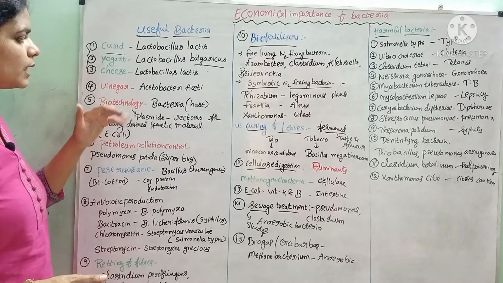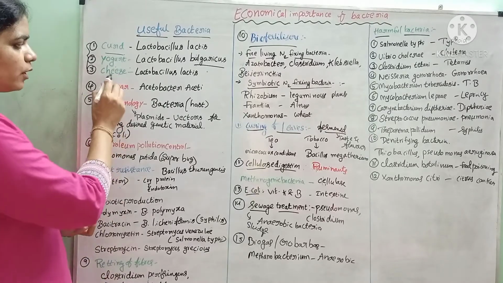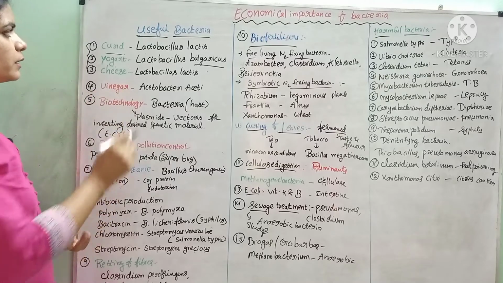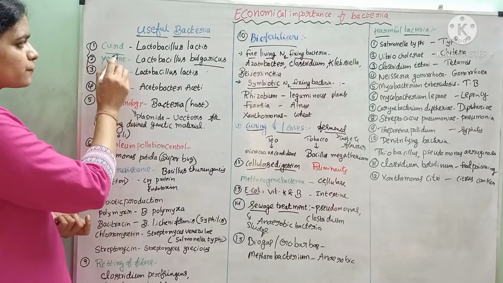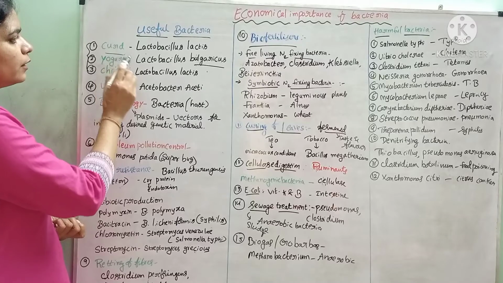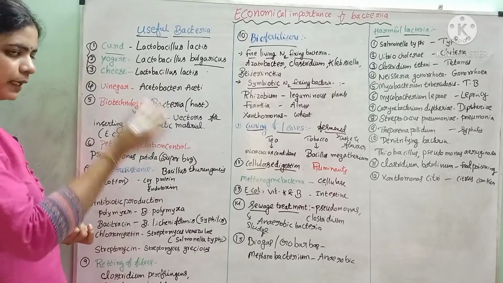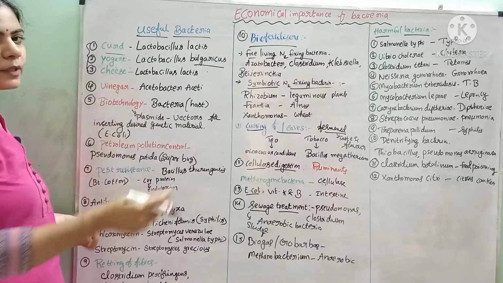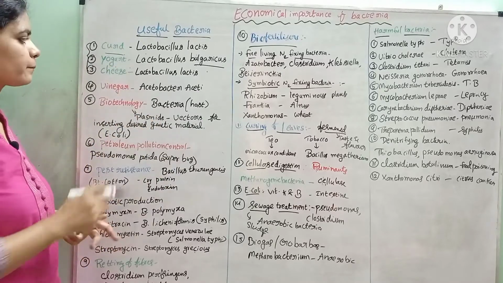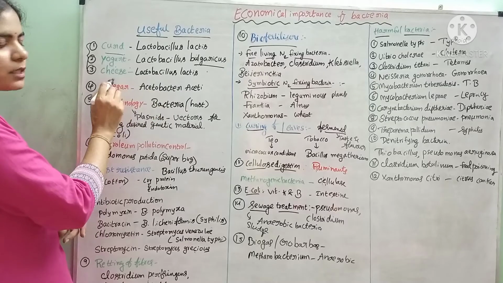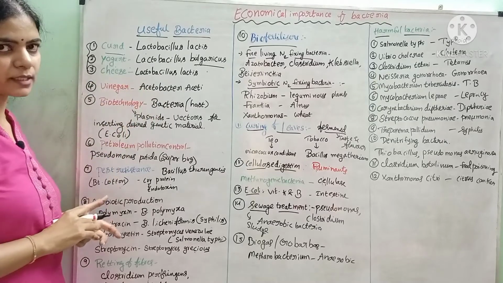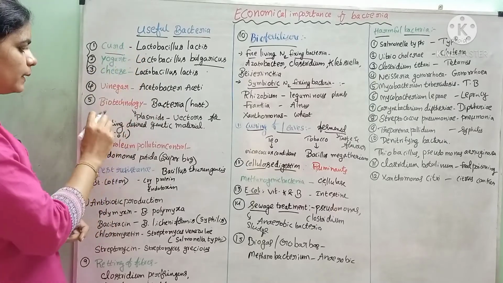Cheese. In the production of cheese, first of all the milk is formed into curd. For the formation of curd, Lactobacillus lactis is required, and later that curd is fermented using some other fungi. For the initial step of cheese formation, we need Lactobacillus lactis, that is the curd-forming bacteria.